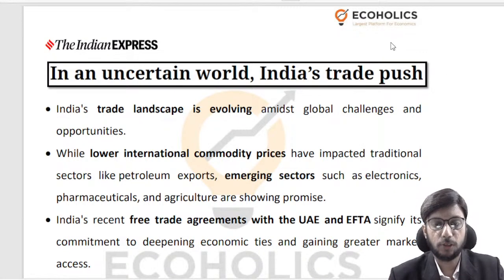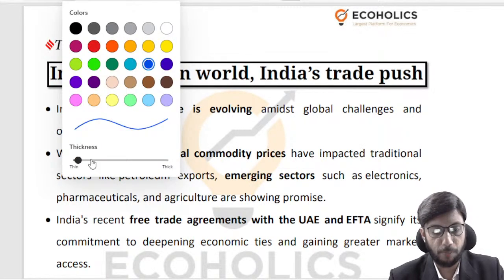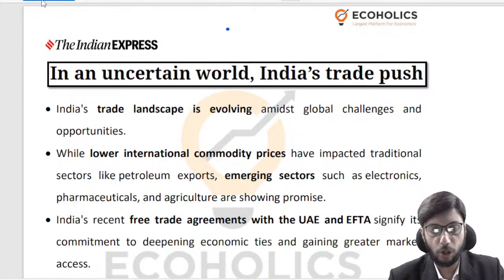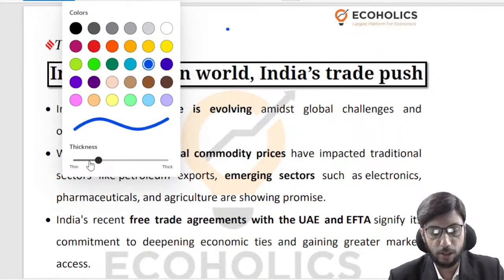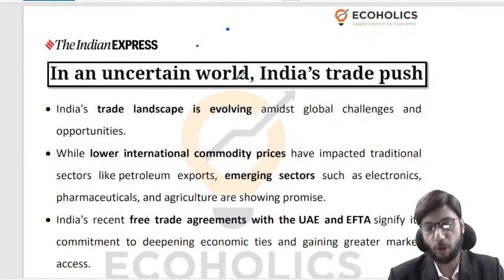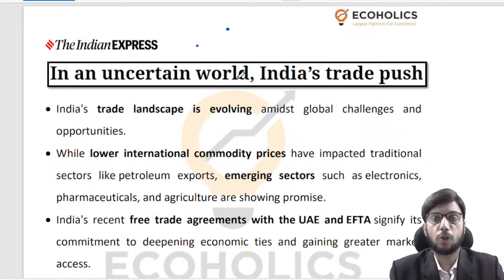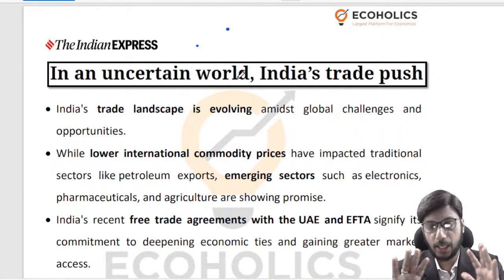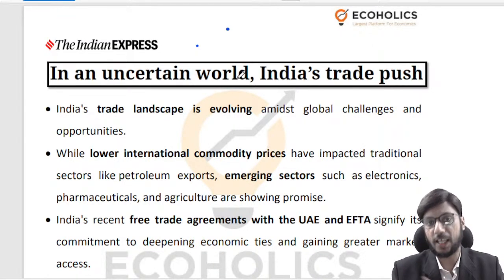So let us first talk about India's trade push. This is basically based out of an important editorial, an important opinion column that got published in the Indian Express. It's a fairly important discussion from a foreign trade point of view, right? So let me explain what the challenge is, and then contextualize whatever we are discussing in that challenge.